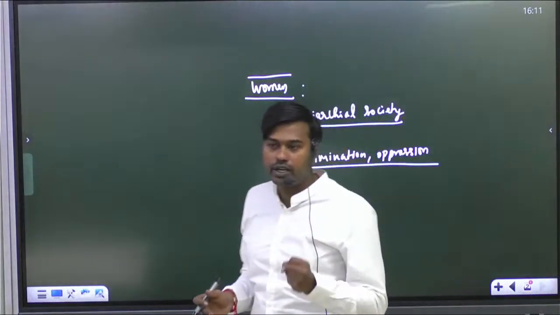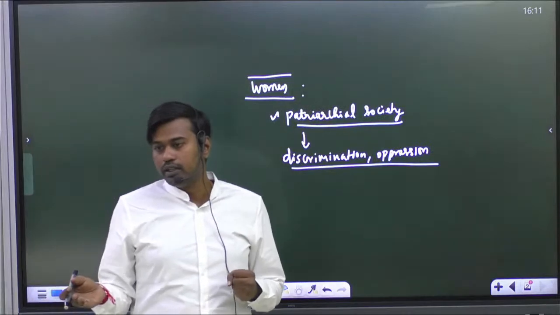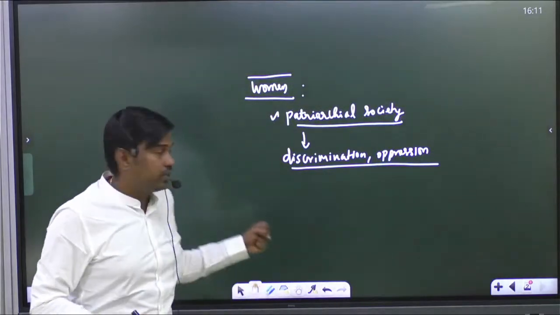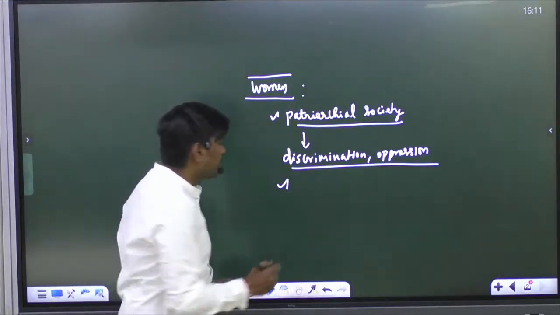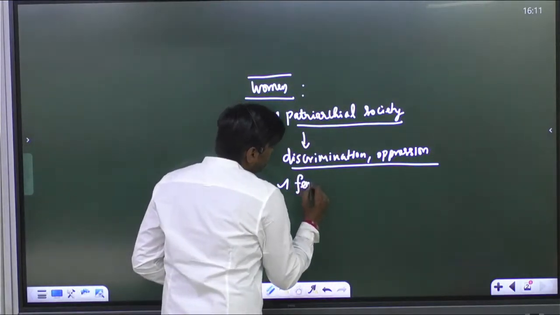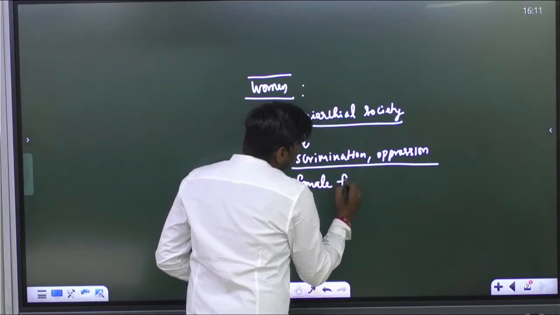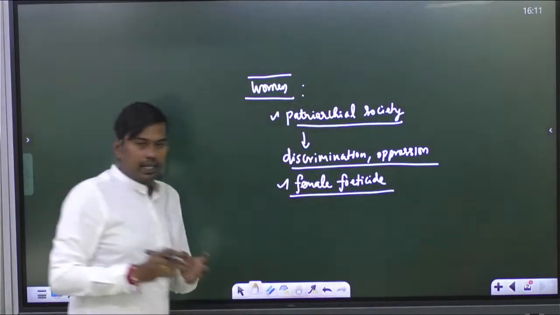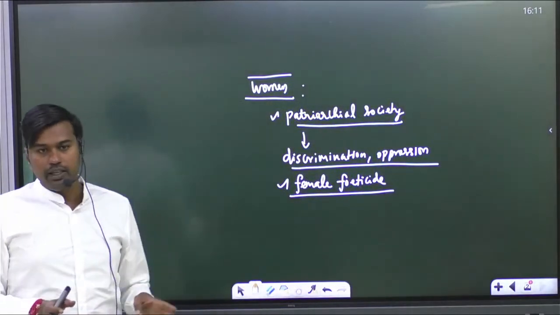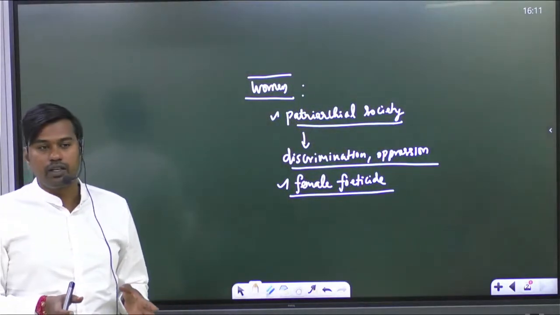In India, still there is a practice of female foeticide. What is this? That is killing the female child during the birth stage, before the birth stage only.